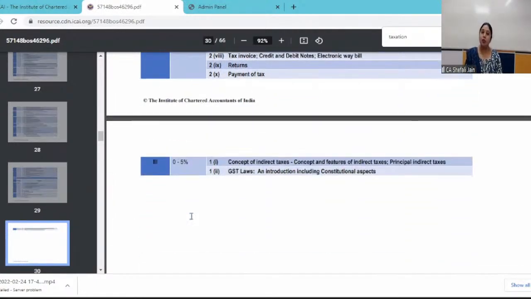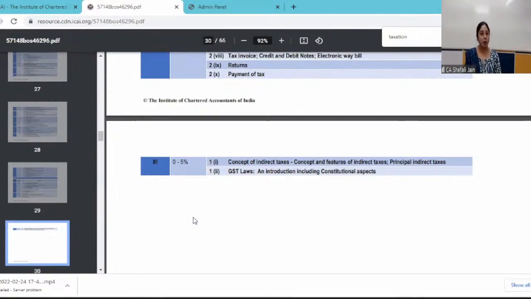In fact, section 3 covers what we are going to do today, and that is the introductory provisions. If you see the weightage, it is 0 to 5%. But this does not make this topic unimportant in any manner, because this topic will lay the foundation of this entire subject for you. So unless you are clear in today's topic, you will not be able to understand the further topics. You should be very attentive in today's class, because it's the most important class.